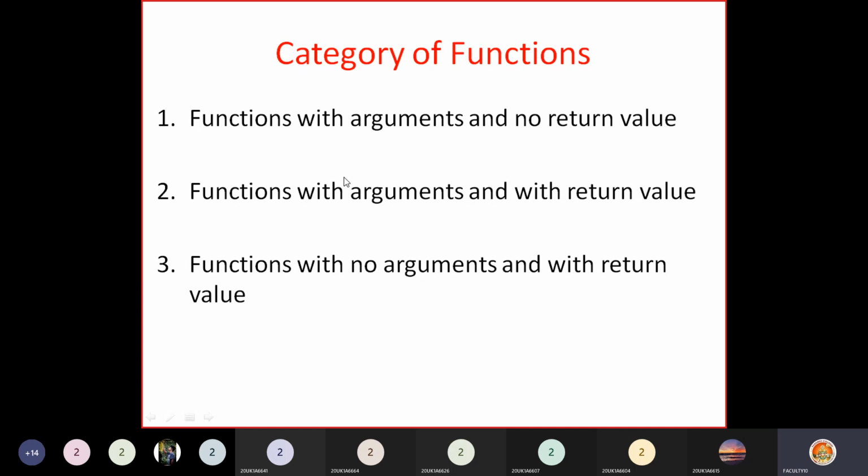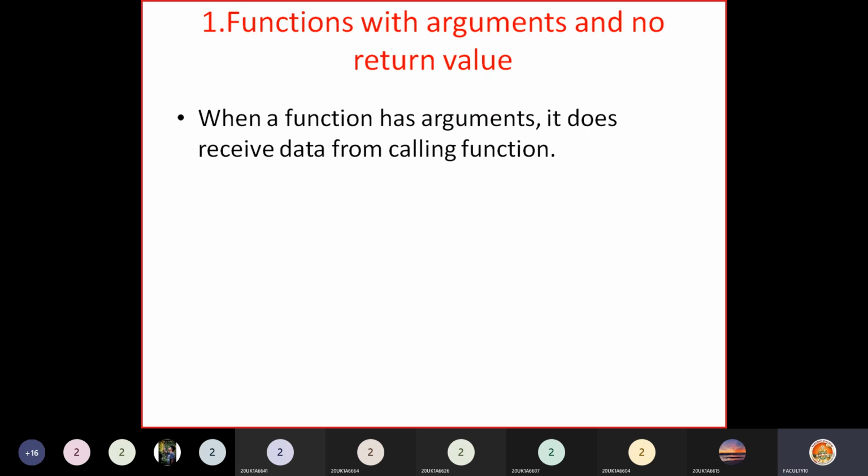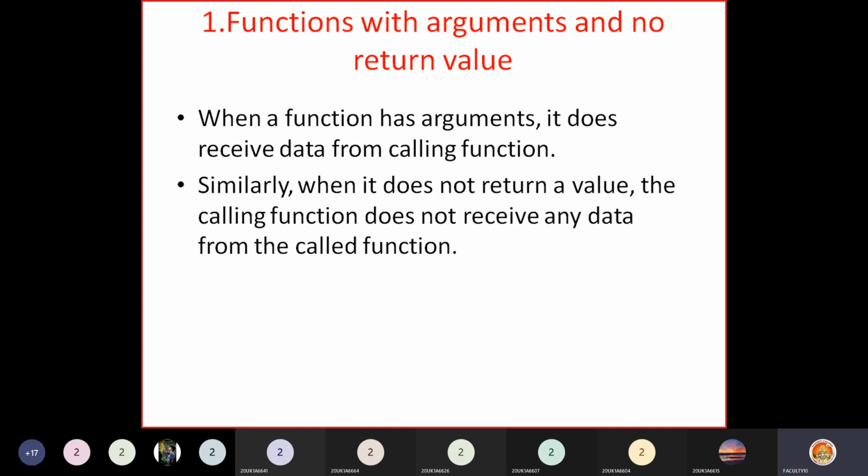In the last class we discussed functions with arguments and no return value. So what happens in this case? First we'll look at functions with arguments and no return value. When a function takes arguments, that means it receives data from the calling function. So we can understand that there is some data transfer from the calling function to the called function when it is taking arguments.